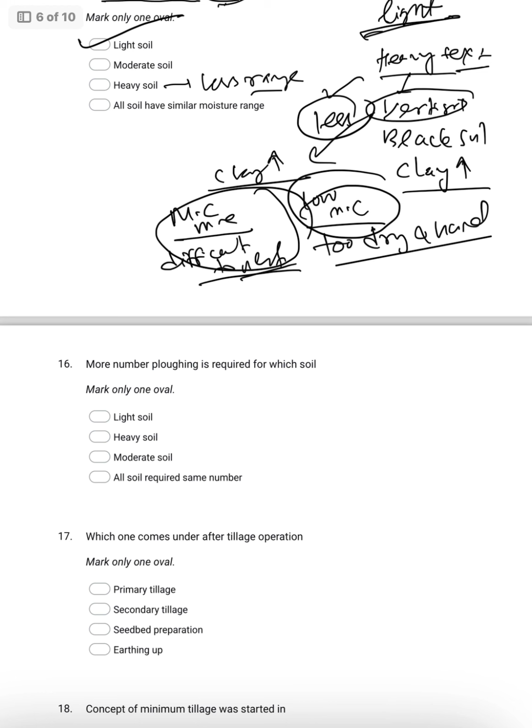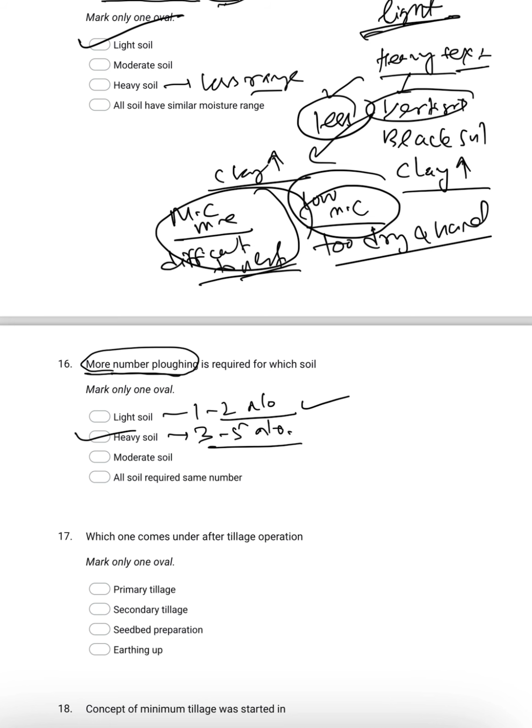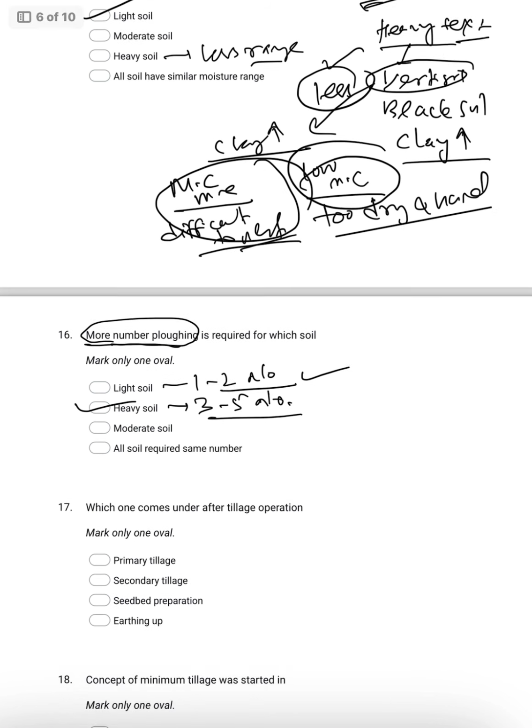Coming to the 16th question: more number of plowings is required for which soil? As you know, heavy texture soil, because light texture soil is very light in nature. So 1 to 2 plowings are enough for better tilth, but for heavy texture soil you require 3 to 5 plowings.